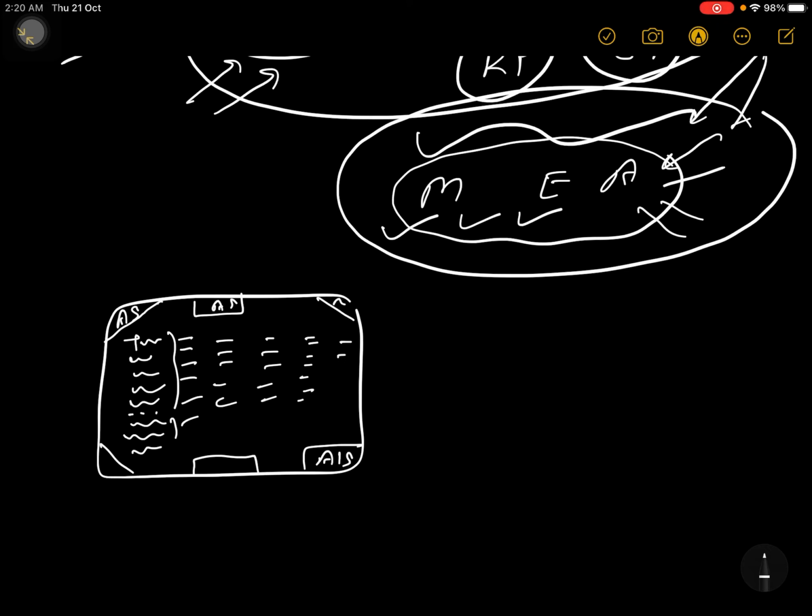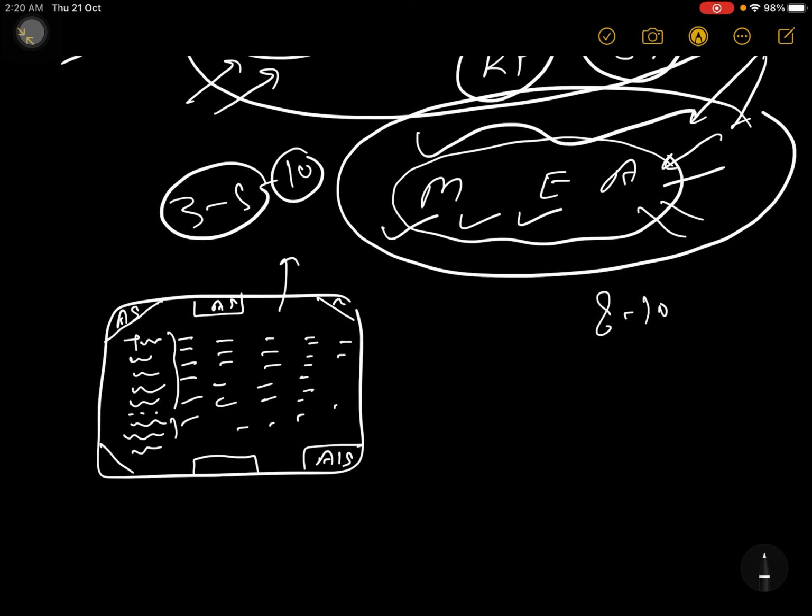Okay, so one chart paper will come around 3 to 5 rupees something, or maybe 10 rupees something. So some 4 or 5 chart papers you have to bring for all the subjects, and you write down all the chart papers. Now this chart paper you have to stick where you sit for like 8 to 10 hours, or where you sleep, and if both the places are very near to you, it will help you.